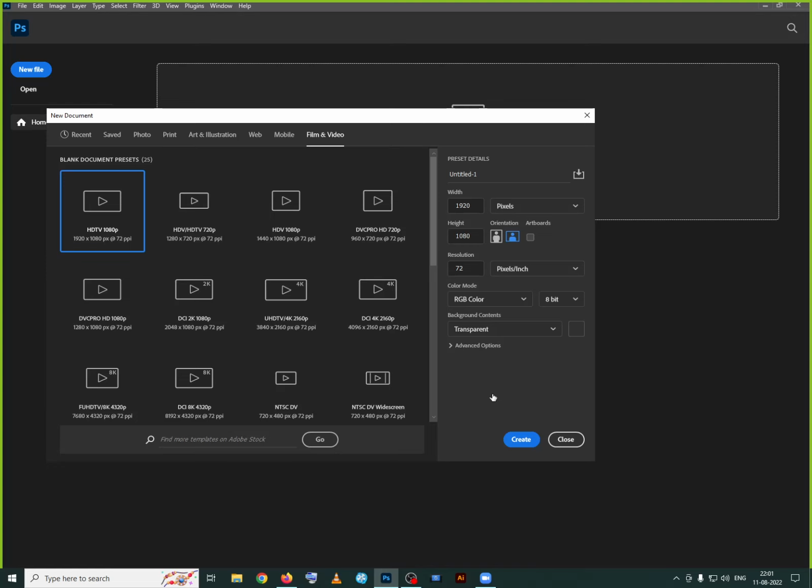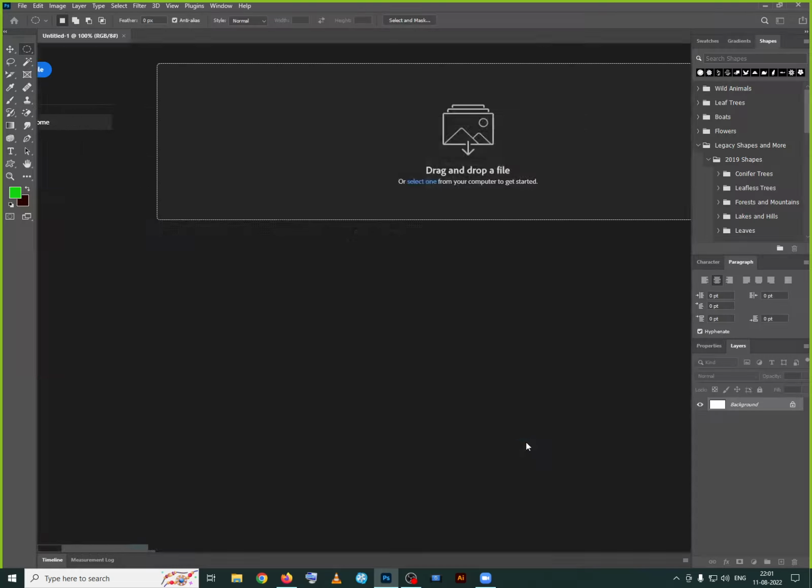But again, if you are taking the artboard option, 100% you will get background. Even if it is transparent, you will get the white color background in this one, whenever you are saving this file as a PNG. Now I'll go with the white color background only. White color background and say create now. So we can see right now.